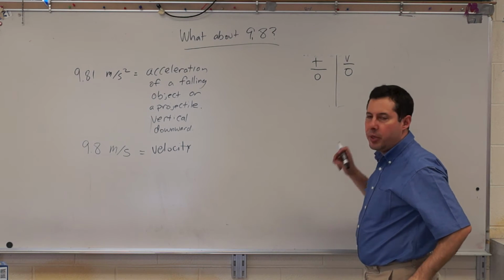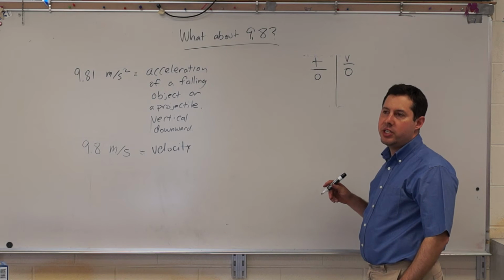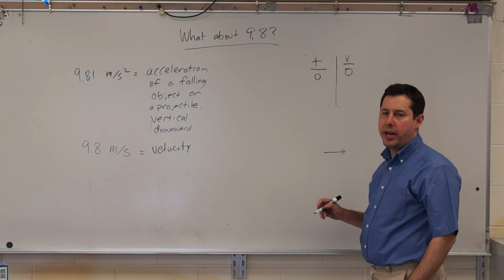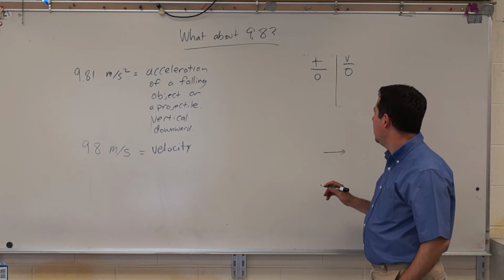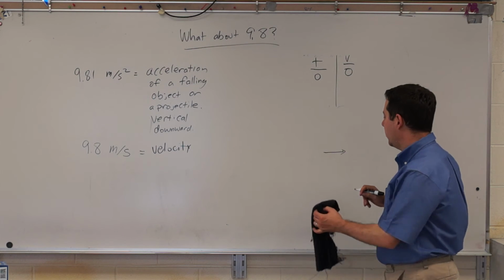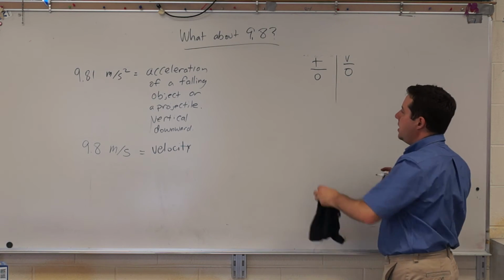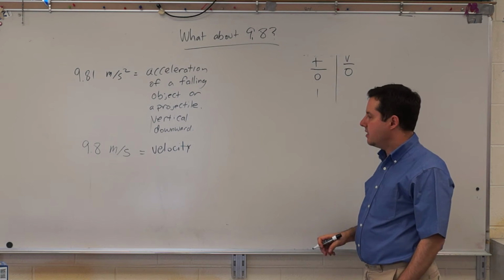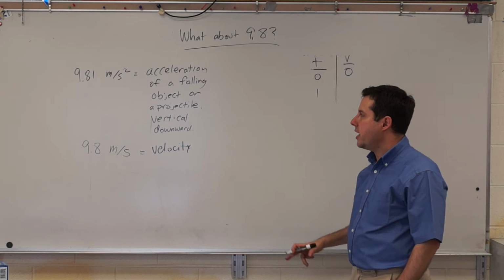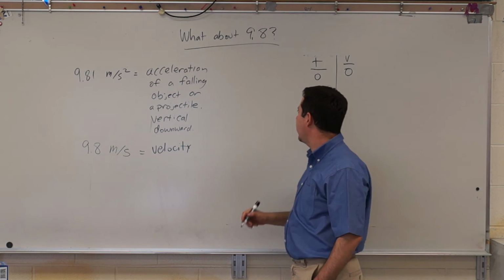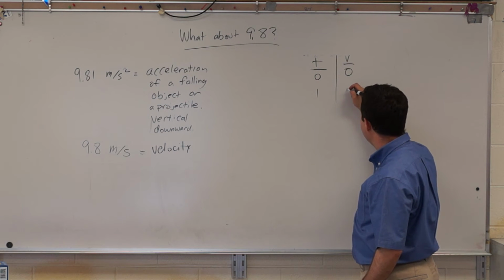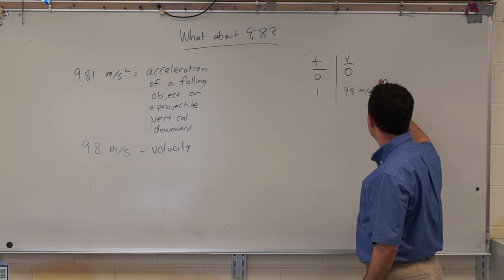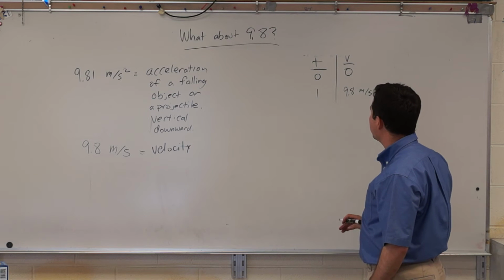So if we drop an object, and there's certain kinds of projectiles that we launch as well, like if we launch a projectile sideways, or horizontally as we call it, its initial velocity vertically is 0. So because its initial velocity is 0, after 1 second its velocity is changing by 9.8 meters per second every second. So after 1 second, it's going at 9.8 meters per second.